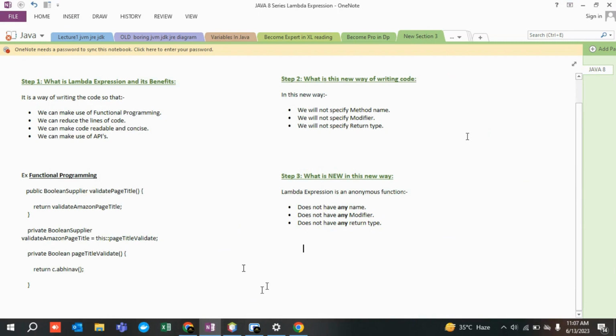What is a Lambda expression? A Lambda expression is an anonymous function, or let's say an anonymous method, and that anonymous method won't have any name, any modifier, or any return type. Let's say I'm just writing it so that those who are learning it for the very first time, or who have zero idea, would get some basic sense. So it does not have any method name, any modifier, or any return type. The syntax would be somewhat like this, and you will be writing your code inside it, right?